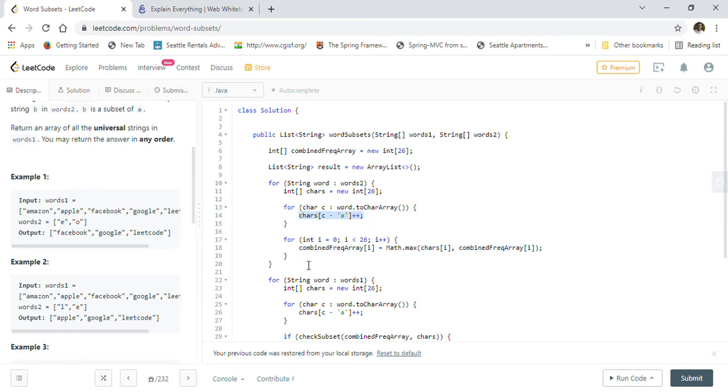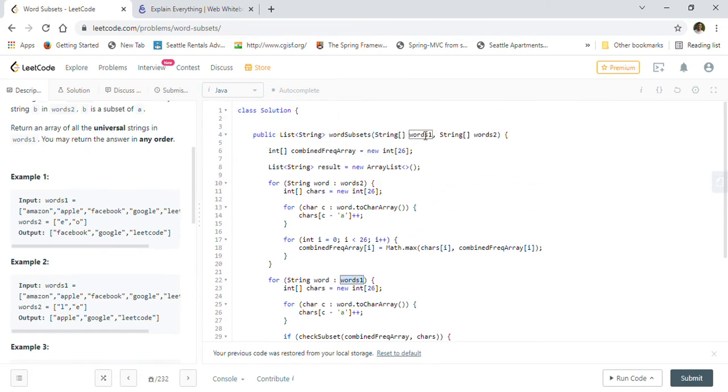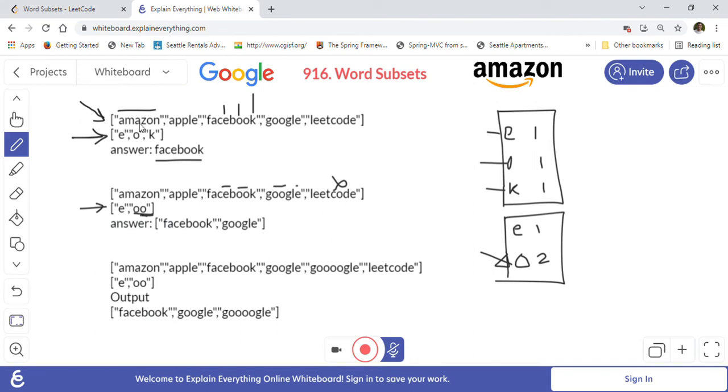So after that we have this combined frequency array, which we kept outside here. So we will always make sure that it has the maximum occurrence in any word. So we will have the correct occurrences, and after that we will go through the words 1 array now. Words 1 array means this is like Amazon, Apple, Facebook, Google, LeetCode. This is the words 1 array.